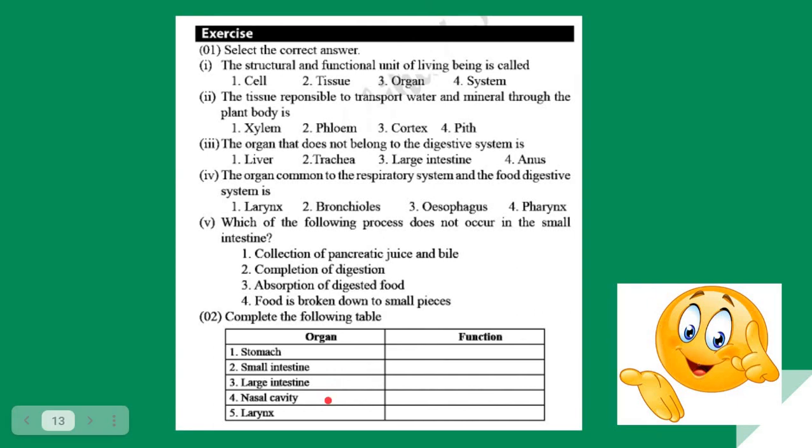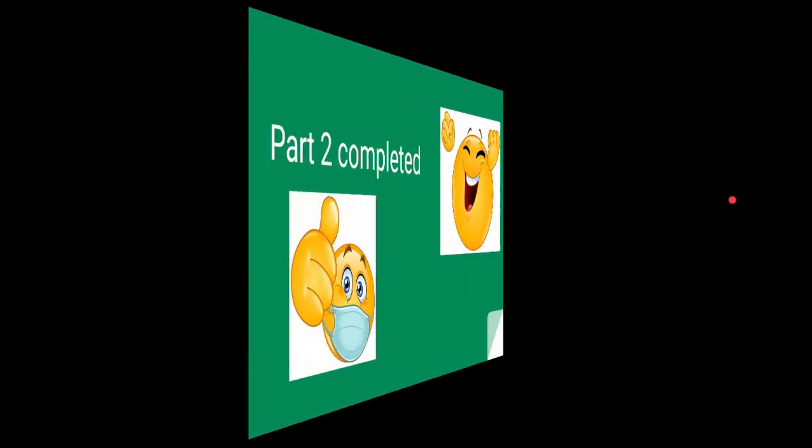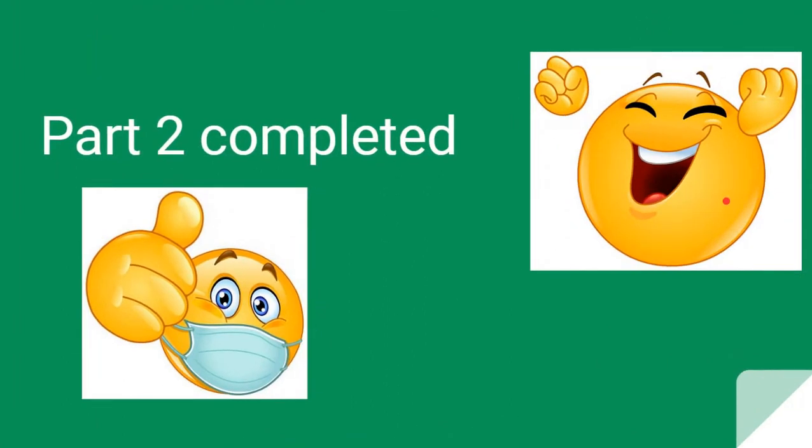Nasal cavity, you can say intake of inhaled air. Then the fifth one is the larynx. So you can write for this, air moves from the pharynx to the trachea through the larynx. So its function is that it acts as a path for air to move from the pharynx to the trachea. Okay, so with that we have come to the end of this lesson.